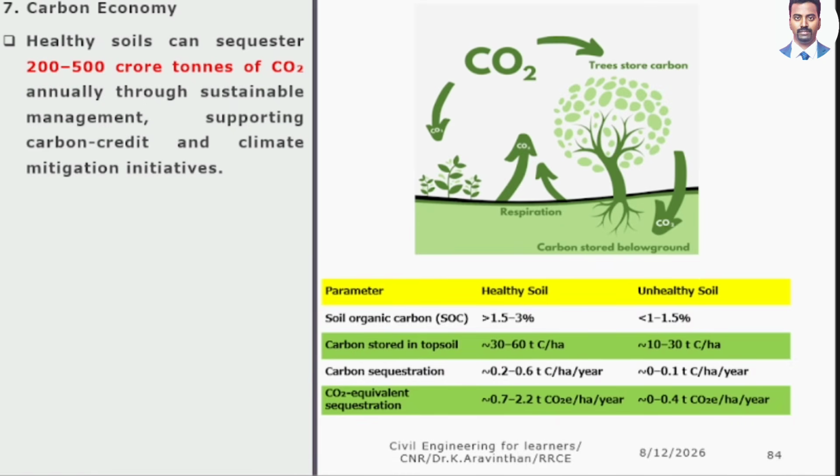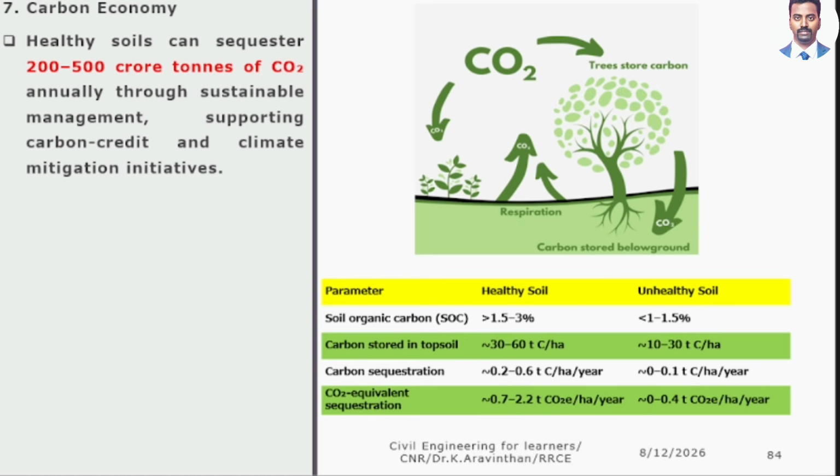Carbon economy. From soil, it is being emitted by humans. The CO2 is intaken by the plants. CO2 is intaken by the trees. It goes to the storage. This process is called what? Called carbon sequestration. Carbon is going up and down. 200 to 500 crores of tons of CO2 is carbon sequestered by the soil alone.